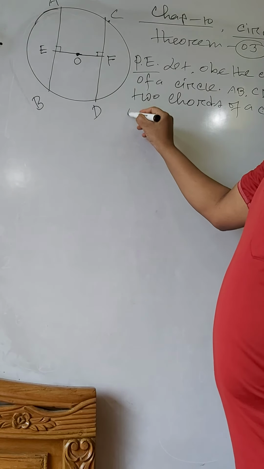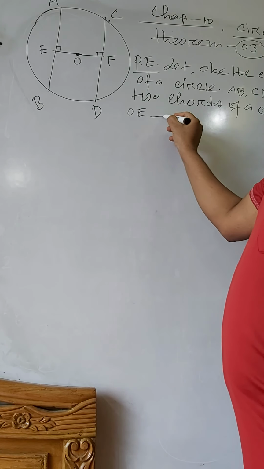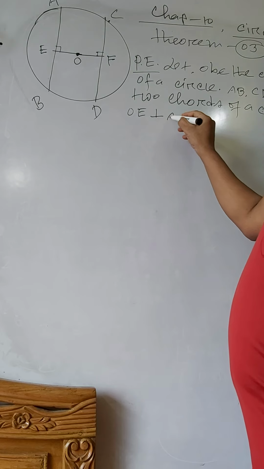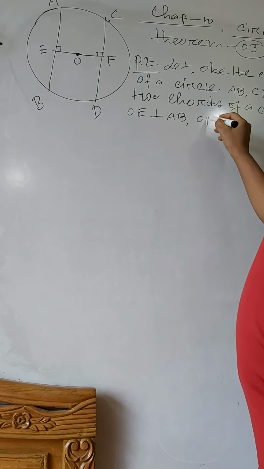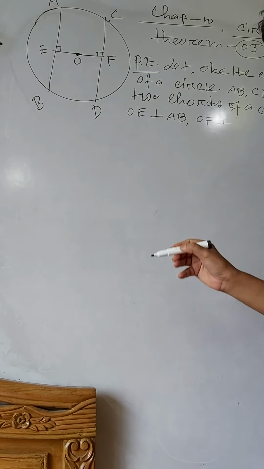And also we have OE perpendicular to AB, and OF perpendicular to CD.